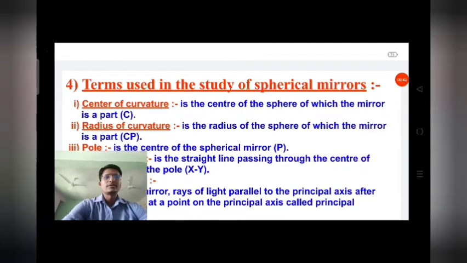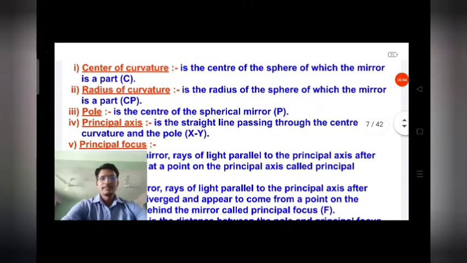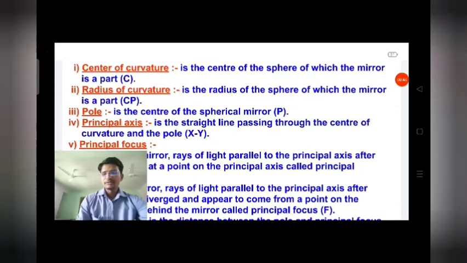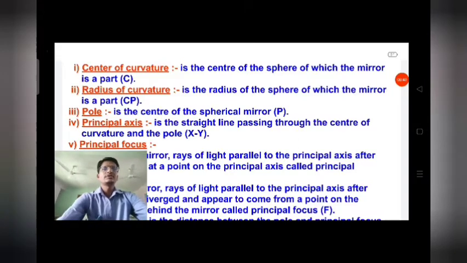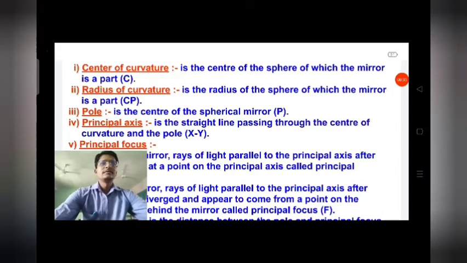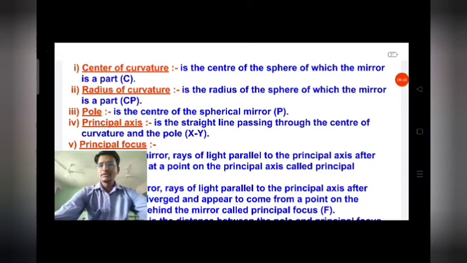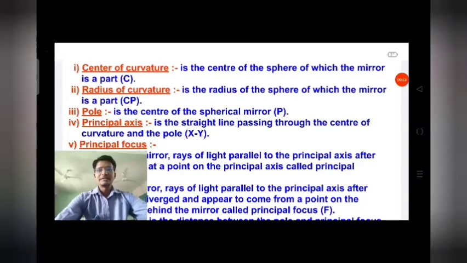Center of curvature. When you see the diagram, the center of curvature is the center of the sphere of which the mirror is a part. C is the center of curvature, as you can see on page number 214 in the textbook.